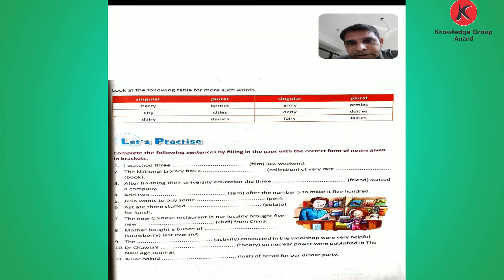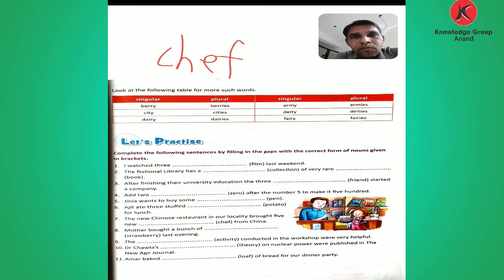Number 7, the new Chinese restaurants in our locality brought 5 new, not single chef, 5 new chefs from China. The restaurants bring the what? Chefs from China. Okay, so here given in the bracket chef. So what you add? Remove F and VES, that is wrong.